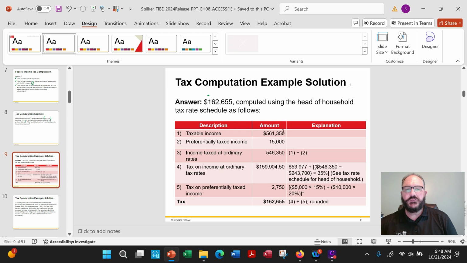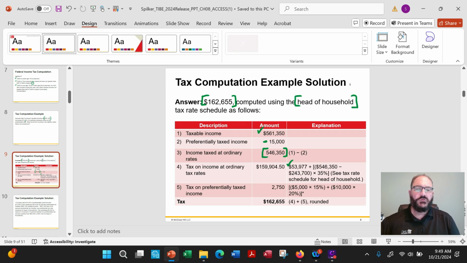So here it is. Here's a 162,655. If you're wondering how they got that, there's their taxable income. Subtract out these preferentially taxed dividends, and this is her ordinary rate income. Now, you look it up on the chart, and it's 53,997 times the difference between these two times 35%. It does say, and here they said, using head of household.